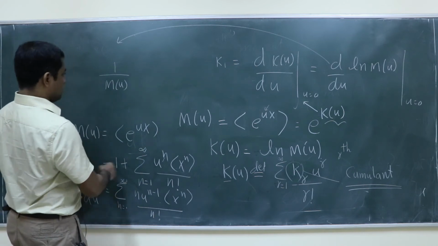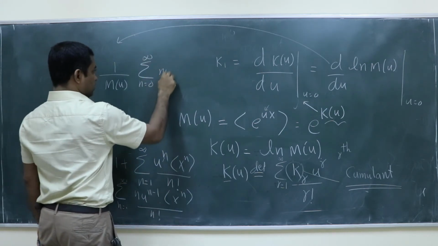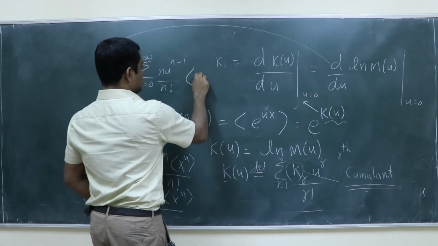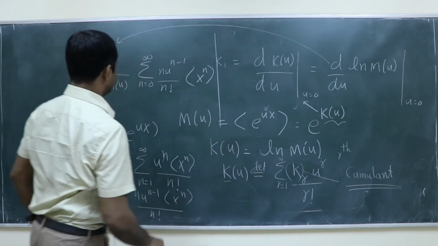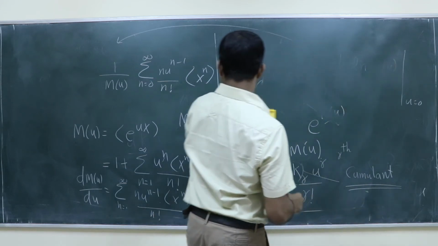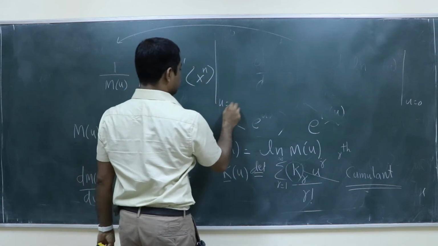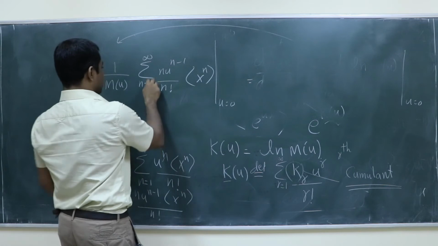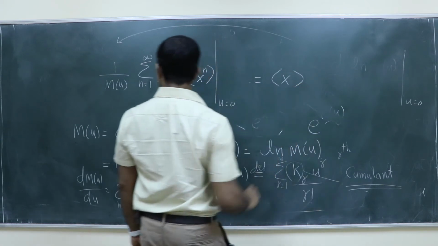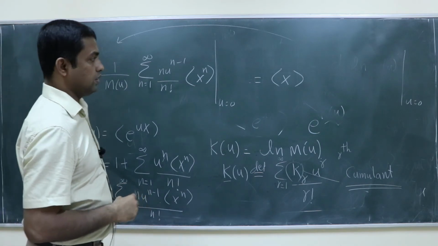So you have to substitute here summation n is equal to 1 to infinity, n u raised to n minus 1 divided by n factorial, x power n, and you have to set u equal to 0. So the first cumulant is the mean or the average itself.